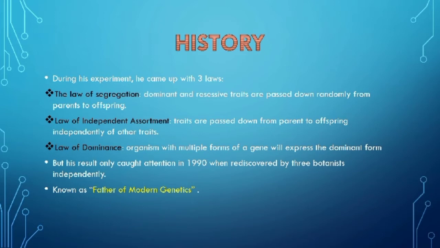Throughout Mendel's experiments, he came up with the law of dominance, which means an organism with multiple forms of a gene will express the dominant form. Mendel completed his experiment with peas in 1863 and published the results in the Natural History Society's Proceedings in 1866. But his results only caught attention in 1900 when they were rediscovered by three botanists independently. Mendel's work faded in and out of popularity as genetic theory progressed, but his study and theories are regarded as crucial to any knowledge of the discipline, and he is therefore known as the father of genetics.